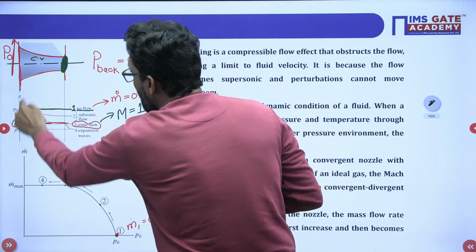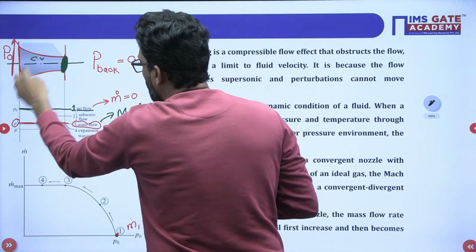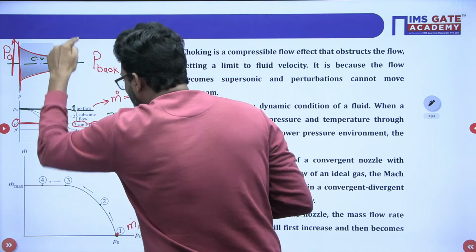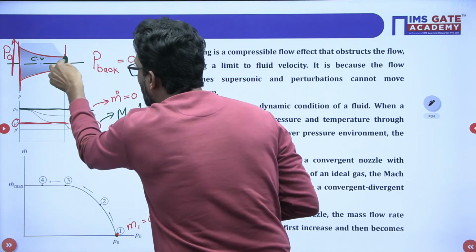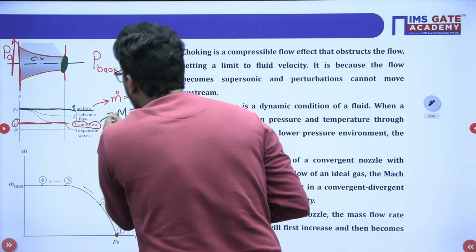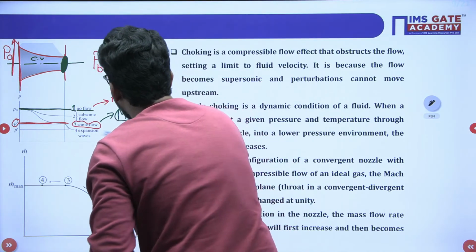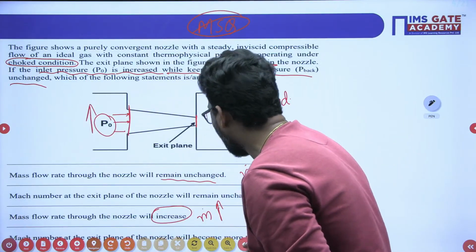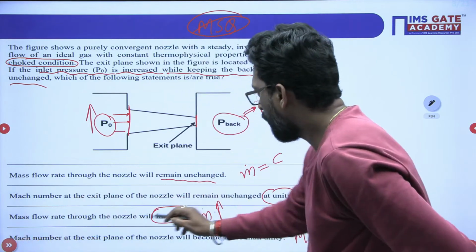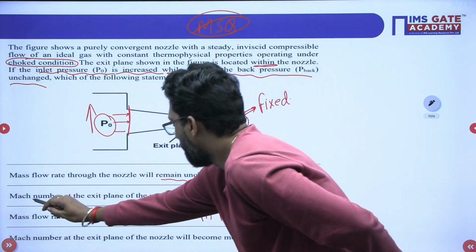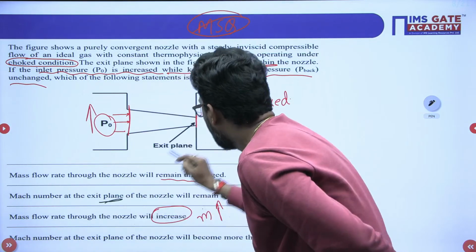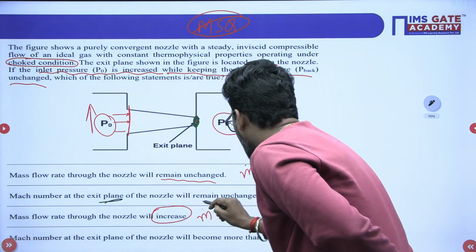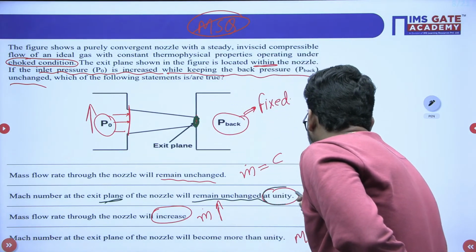At the throat the pressure is reduced, and at the reduction of that pressure at the throat, the flow is sonic, and for sonic flow the Mach number is 1. So one option is very clear: Mach number at the exit plane, that means at the throat of the nozzle, will remain unchanged at unity. This option is correct.